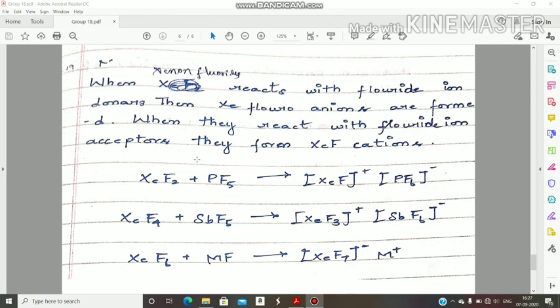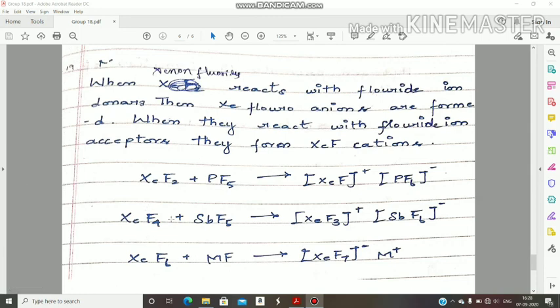The question model is here: when XeF2 reacts with PF5, what is the product formed? That is one model. One more model: when xenon fluorides act as fluoride ion donors, what is the answer?